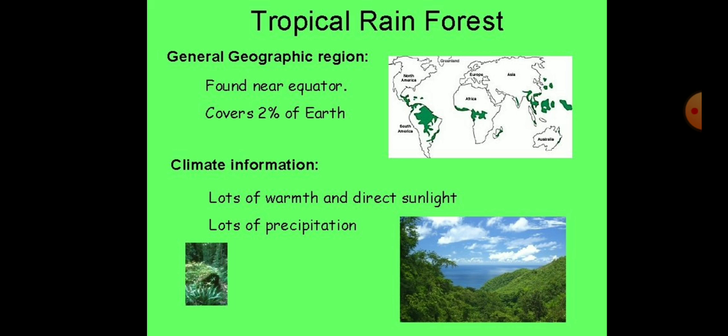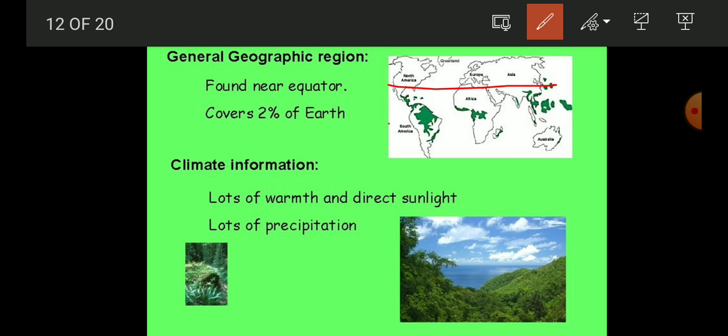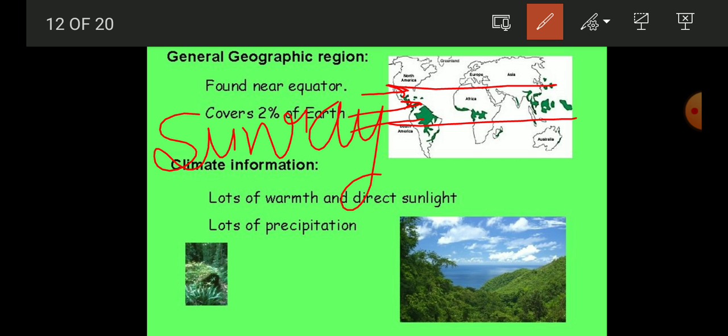Now students, the tropical rainforest. Tropical rainforests are situated near the equator, in between the Tropic of Cancer and the Tropic of Capricorn. This area receives high sun rays, and it also receives high rainfall.